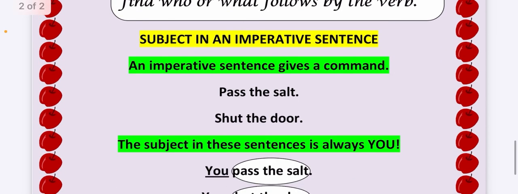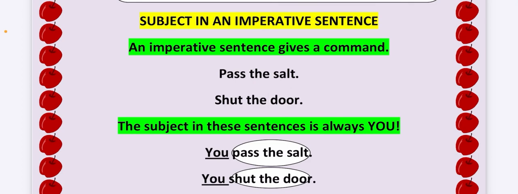Now subject in an imperative sentence. As you all know, imperative sentence means a sentence which gives a command. For example, pass the salt, shut the door. Fine. So in this, there is no subject. So the subject is implied. The subject in these sentences is always you. So you pass the salt, you shut the door. So you is the subject and the remaining part is the predicate.